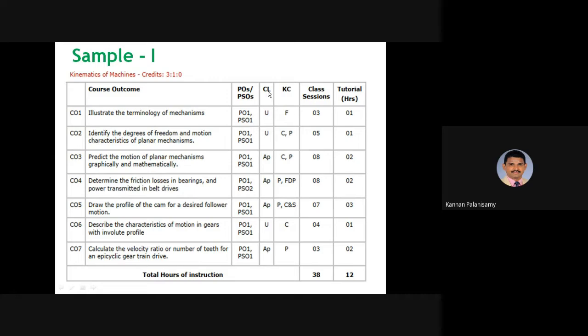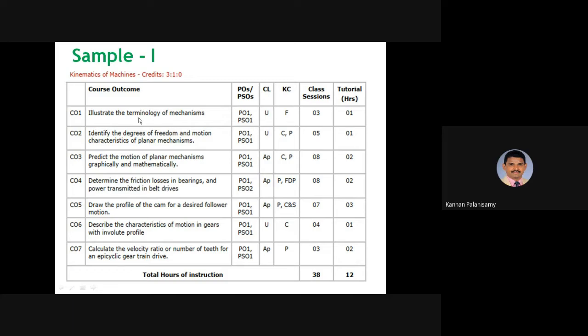This is Bloom's taxonomy, so that is the understanding level, and this is the knowledge level, factual knowledge, and classroom sessions 3 and tutorial 1. So for each CO, you have to find out how many class sessions and tutorial hours, even practical hours, are required to reach this CO.